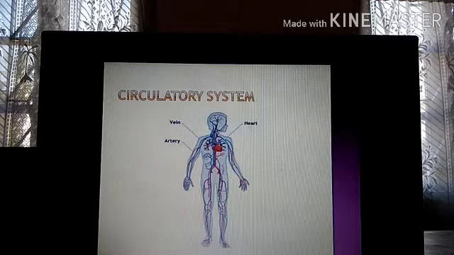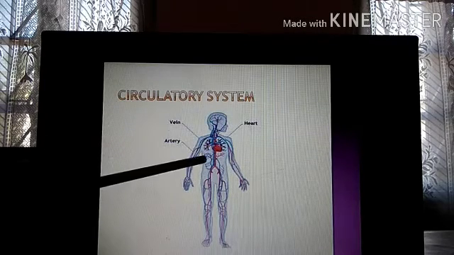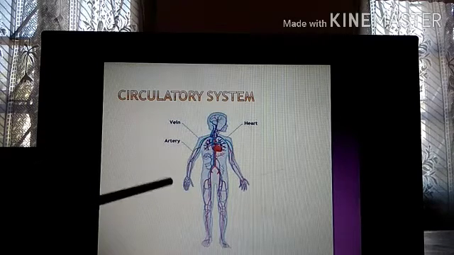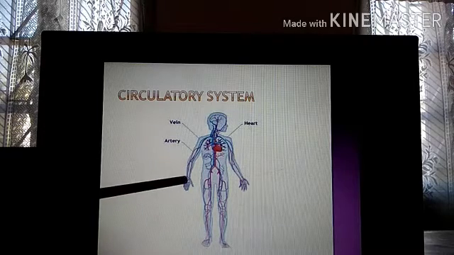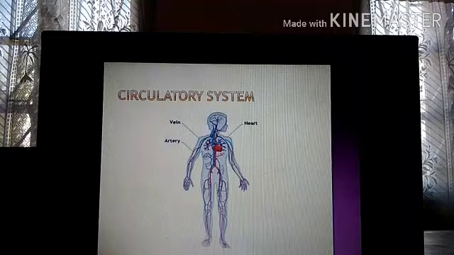Okay, so as you can see, the veins and arteries move to different parts of the body. They move to different organs of the body. They are present from your head till your toe, till your hands, till your fingers. Everywhere the veins and arteries go, because through them only the blood flows. So they are like the passage through which blood flows. That is why they are present in each and every part of your body.